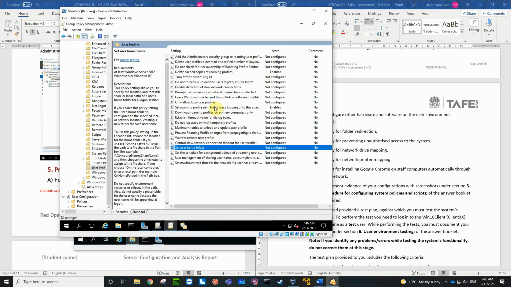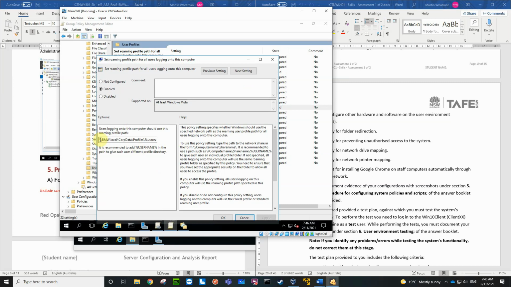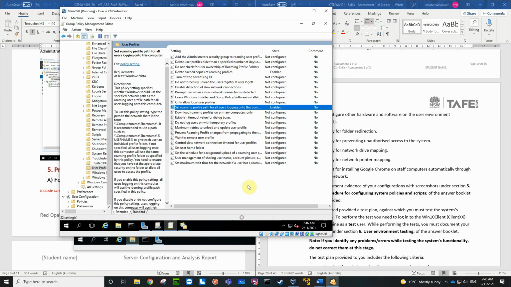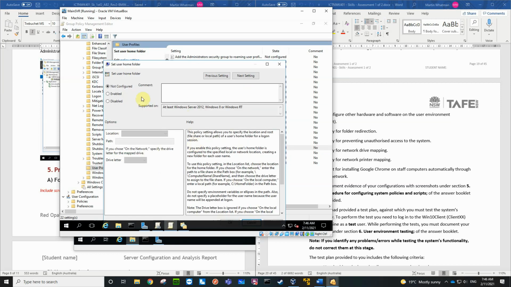And if I go back to and copy, I want to copy that because it's nice and easy to do that, and stick it in the home folder. Location, it's going to be on the network. There's the path, Control V, but I'm going to change profiles share to the home folder. Whoops, not phome, home. And because it's a home folder, I'm going to change the drive letter and call it, say, H for home. Okay.